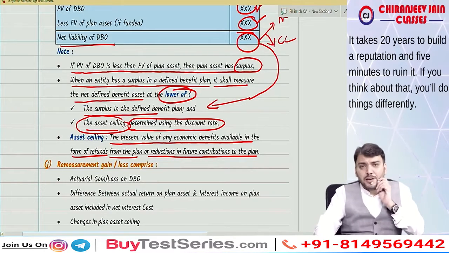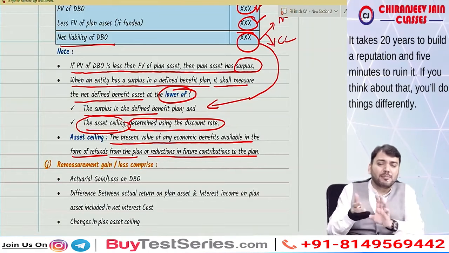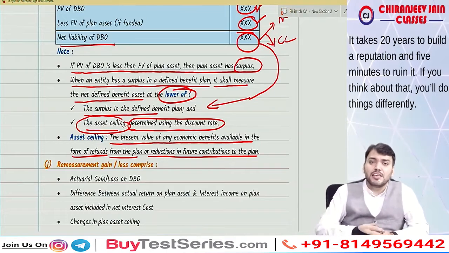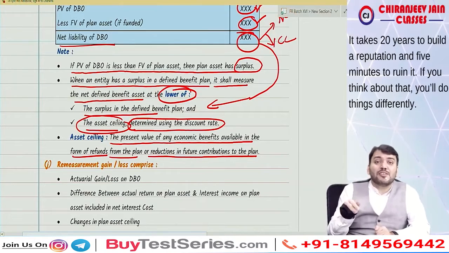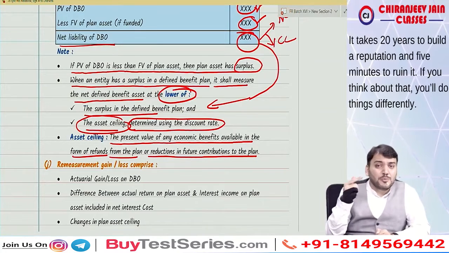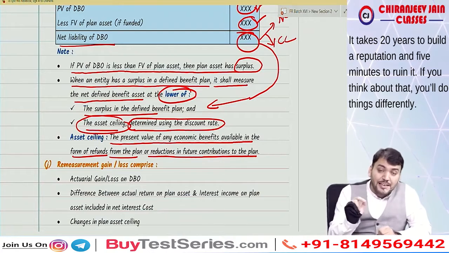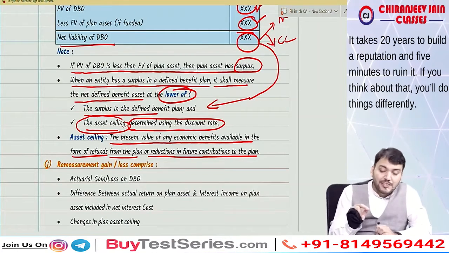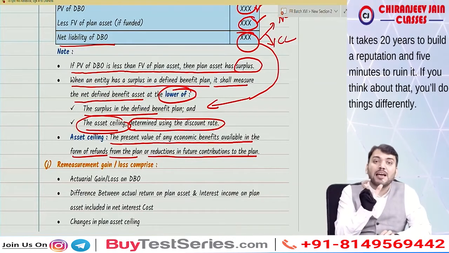So whenever there is surplus, there may be a contractual agreement between the entity and the plan asset that the surplus will be refunded, or that it will be adjusted against the contribution, meaning the contribution amount will be reduced. So this is the present value of any economic benefit available in the form of refund or reduction in the future contribution to the plan. That present value will be the asset ceiling, correct?